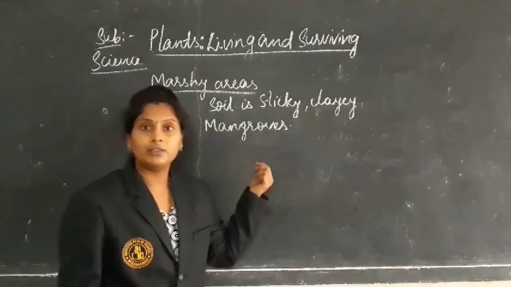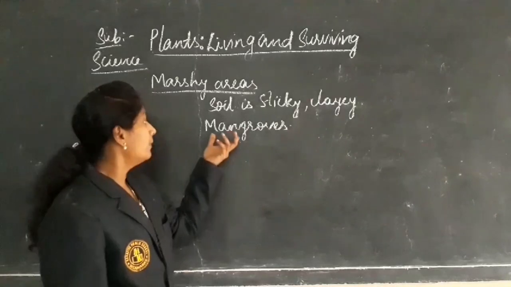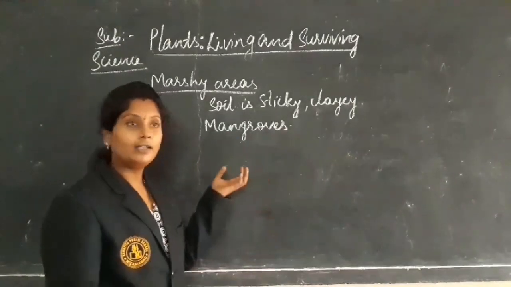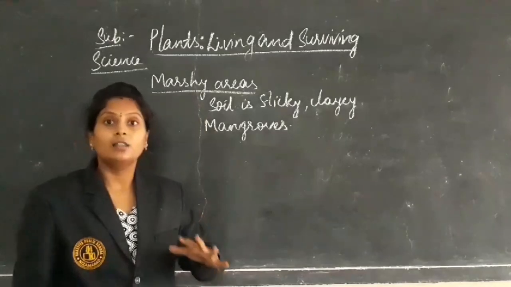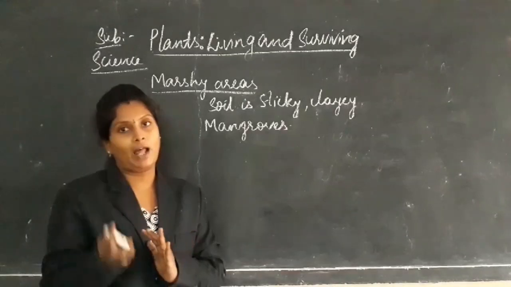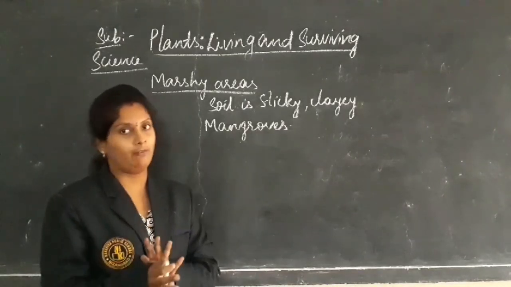And here we have one speciality. Generally roots are seen inside the soil, but in marshy areas it is different. We know that plants need air and water to survive.